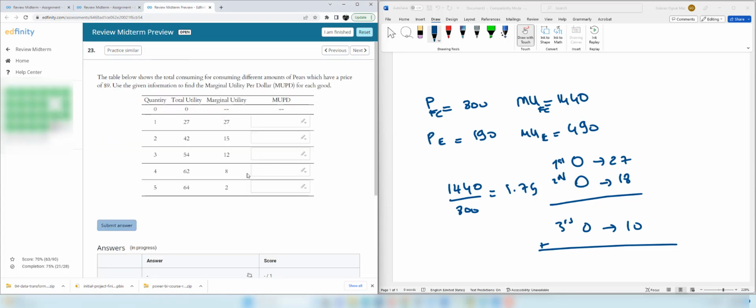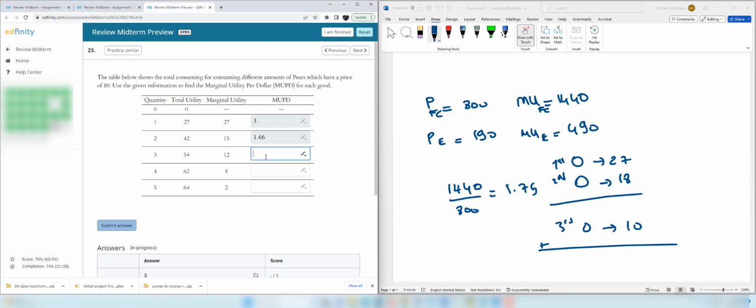Question 23. The table below shows the total utility for different amounts of pears which have a price of $9. Use the given information to find marginal utility per dollar for each good. So marginal utility for the first pear is 27 and the price is 9. So it's 27 divided by 9, 3 is the marginal utility per dollar. Second one is 15 divided by 9, it's 1.66.